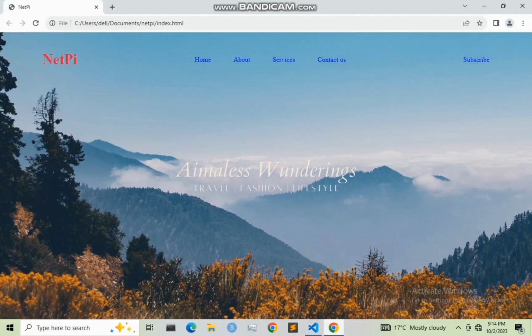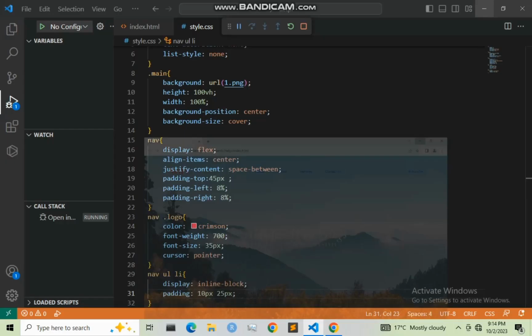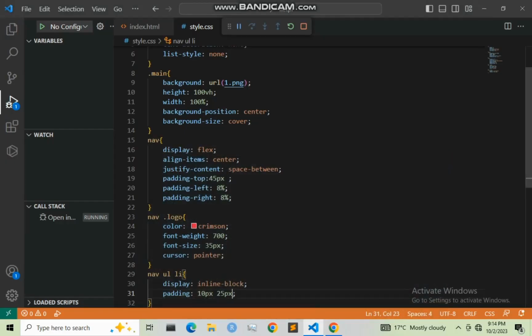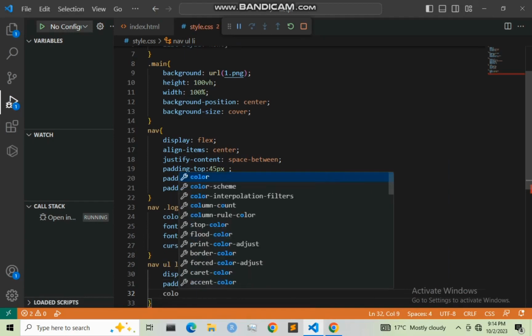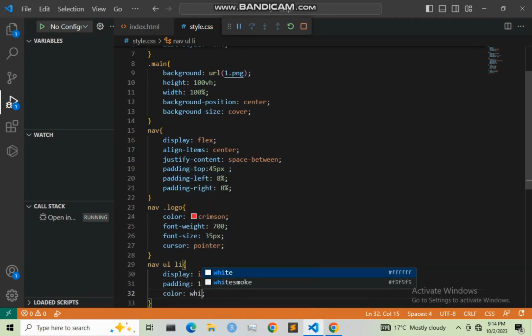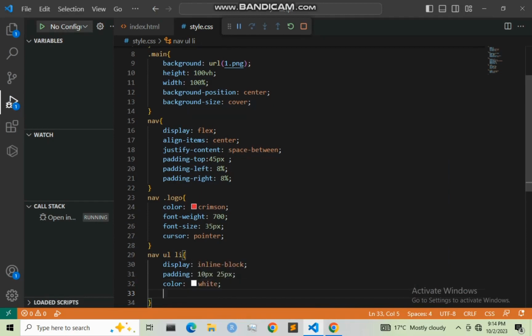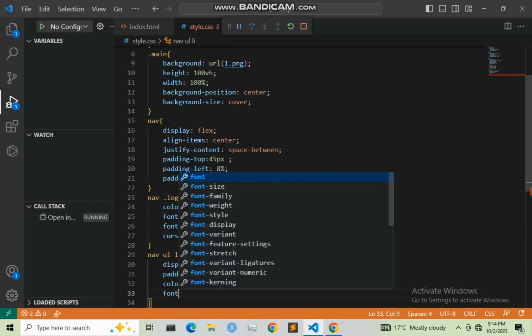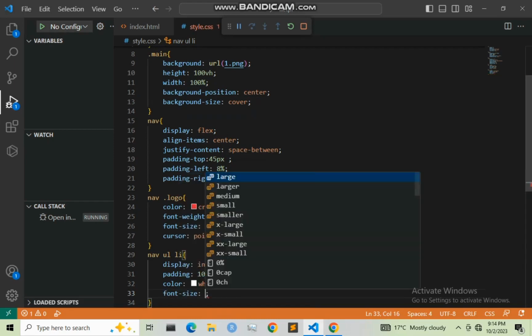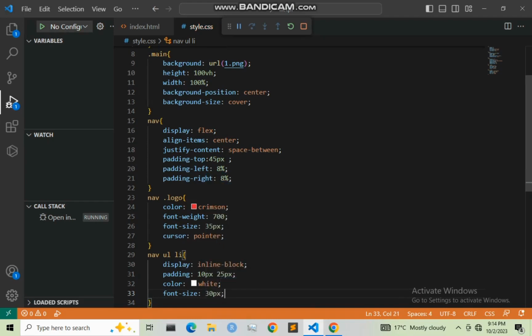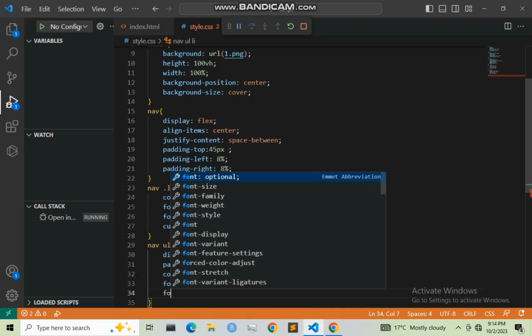So that is it. Next I'm going to change its color. Let me change the color to be white. I'm also going to give our font size to be, let's say, 30 pixel, and font weight to be bold.